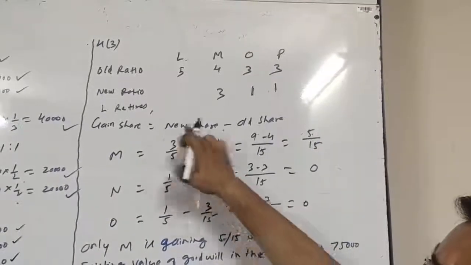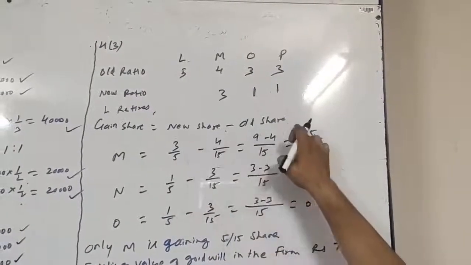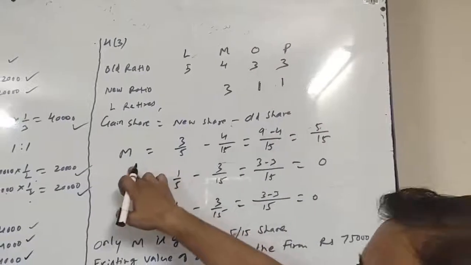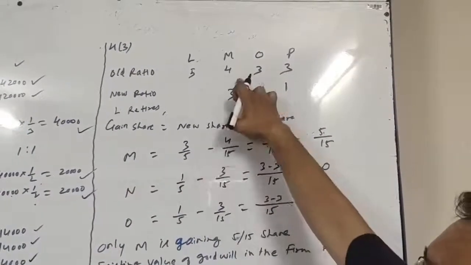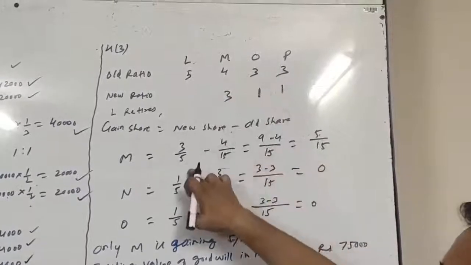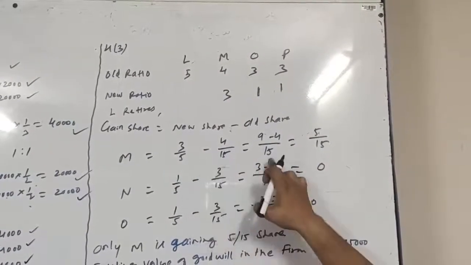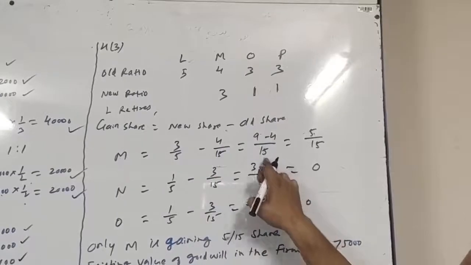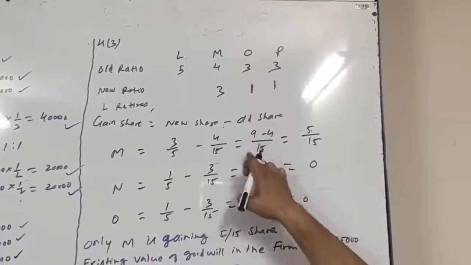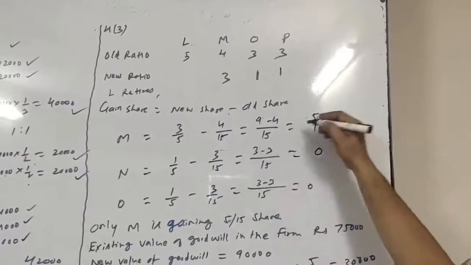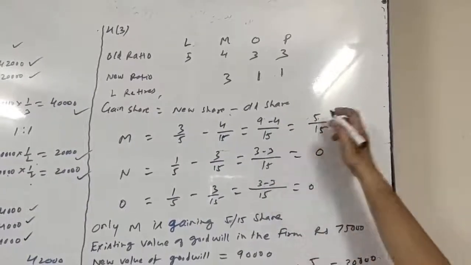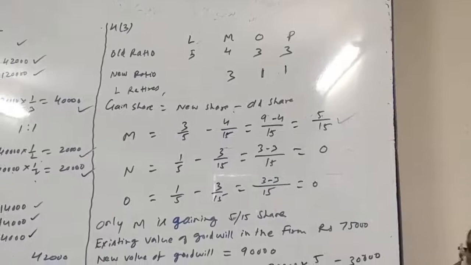Gain share equals, as we know very well, new share minus old share. Let us find for M. M's new share is 3/5 and old share is 4/15. So 3/5 minus 4/15, 15 will be the LCM. 5 3s are 15, 3 3s are 9, and 15 1s are 15, 1 4 is 4, 9 minus 4 upon 15, so that comes to 5 upon 15.